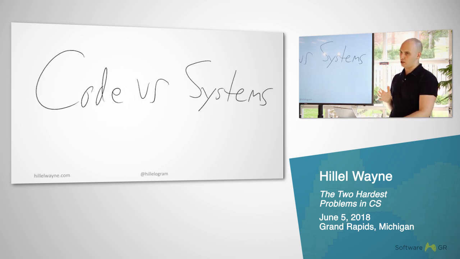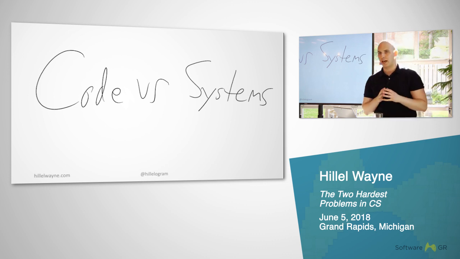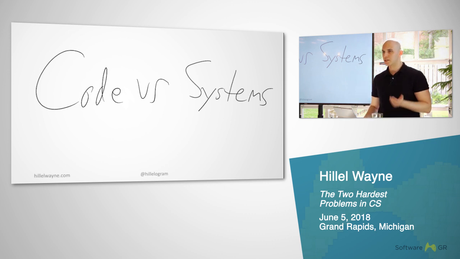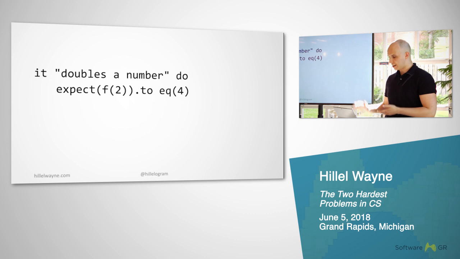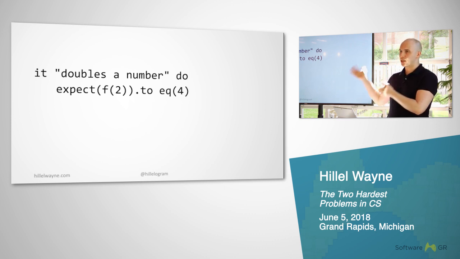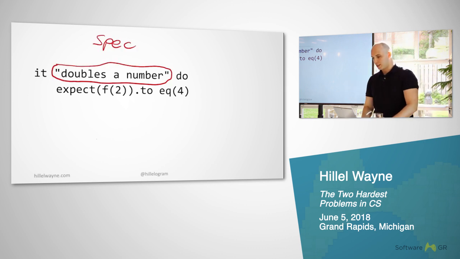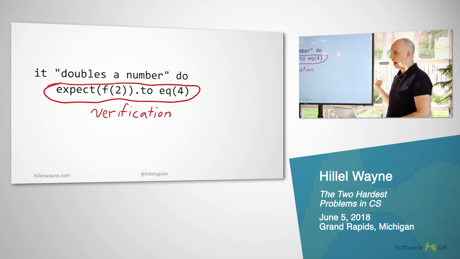So there are really two kinds of specifications here: code and systems. Systems are the really, really powerful stuff, and the stuff I'm personally very excited about. But everybody's used code specs, and barely anybody's used system specs. A code spec is something that describes the intention of your code, whether your code is valid or not. The simplest case would be tests. You write a test that says something about your code. It doubles a number and has some sort of validation. This is considered the specification of our code, and this is what's called the verification, what actually checks that the spec matches your intention.